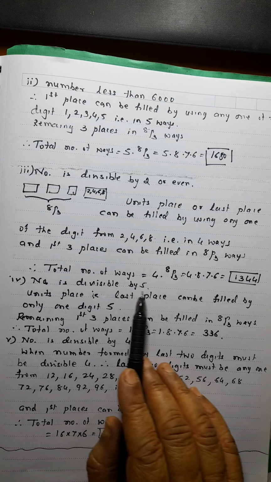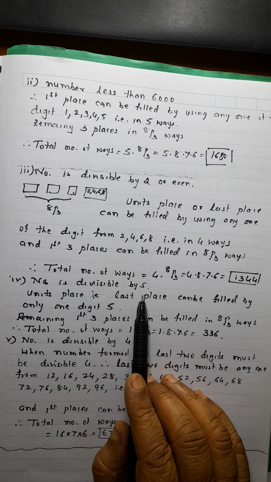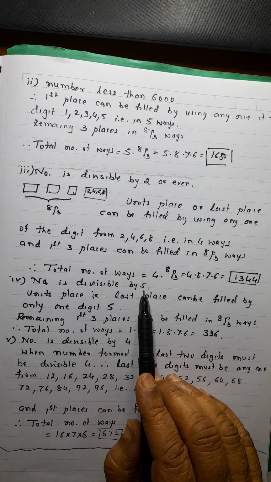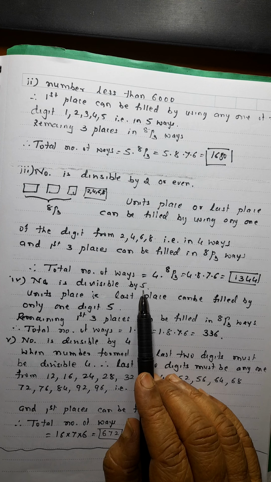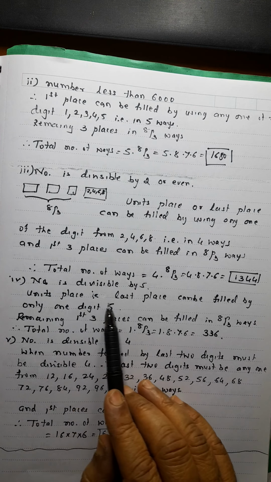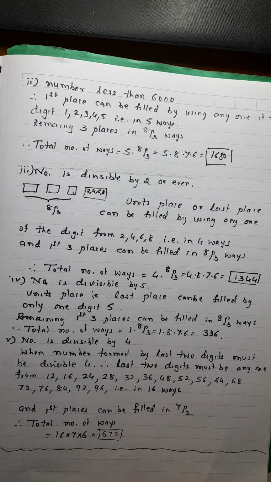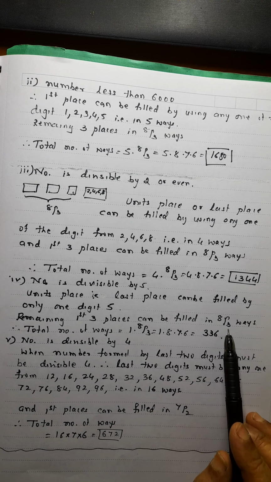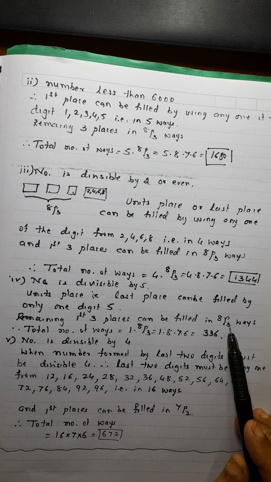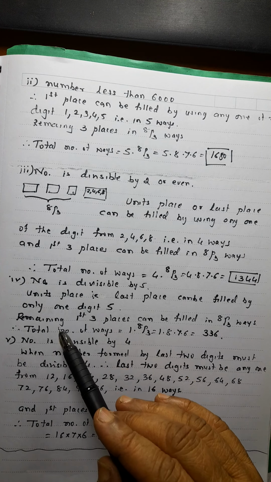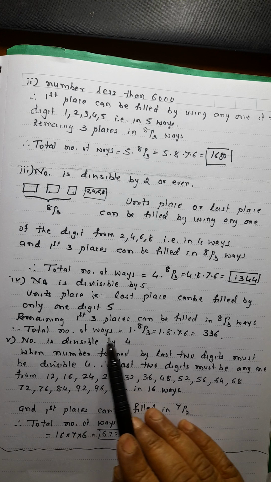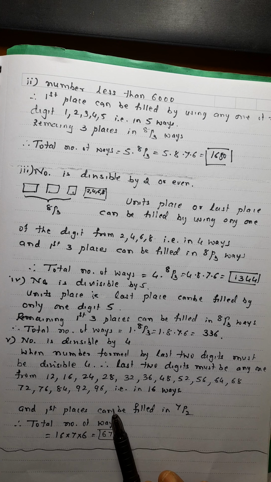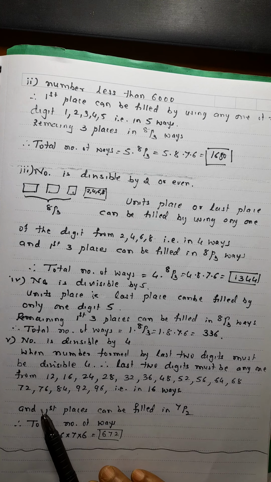Next one, the number is divisible by 5. We have to find out how many numbers are divisible by 5. If it is divisible by 5, the last digit should be either 0 or 5. Here 0 is not there, 5 is there. So the units place can be filled by only one digit, 5. So that is only one way. The remaining first 3 places can be filled in 8P3. So you fill the last place first, then this, and then you write. Don't interchange this, its meaning will be different. The total number of ways will be 1 into 8P3, that is 1 into 8 into 7 into 6, that is 336.